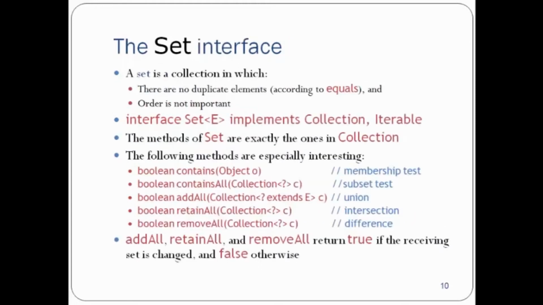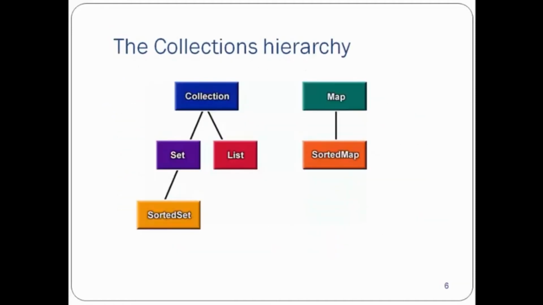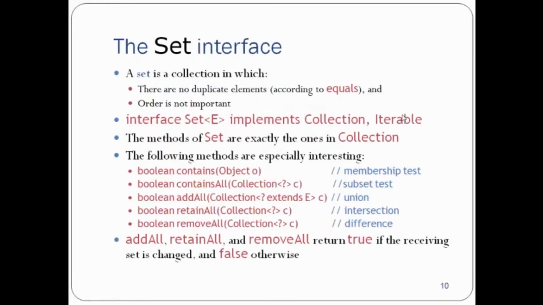Now, one by one, let's see the interfaces in our collection framework hierarchy. We have already seen the Iterator interface. Now we'll see firstly Set, then List, and so on. So firstly, let's cover the Set interface.